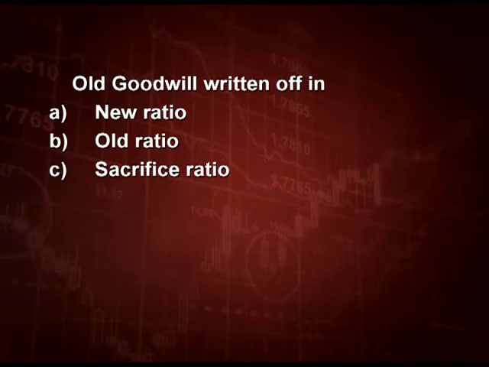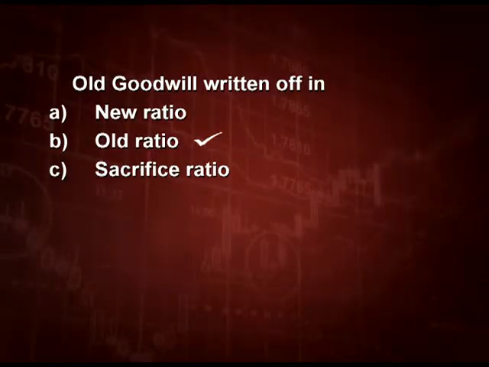Now, let us do some multiple choice and small question types, which are very frequently asked in the exams. Old goodwill is written off in which ratio? A, new ratio, B, old ratio, or sacrificing ratio? Yes, it is B, old ratio. I hope you remember old partners, old goodwill was written off in old ratio. We are just recollecting everything.